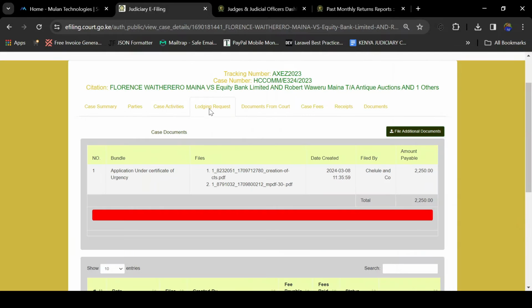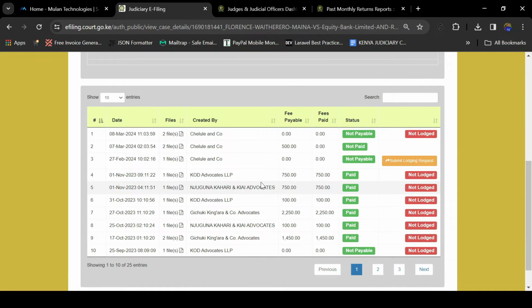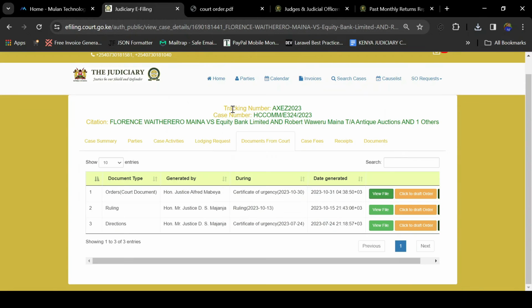Then we also have an option for lodging a request. For that, you file an additional document to an existing case. Once you have done that, you need to lodge a request for that particular document so that you are able to submit it to the registry for perusal. At the bottom, you'll be able to see the status of the additional document that you have filed, whether it's payable or not payable, and whether a request has been lodged or not lodged.